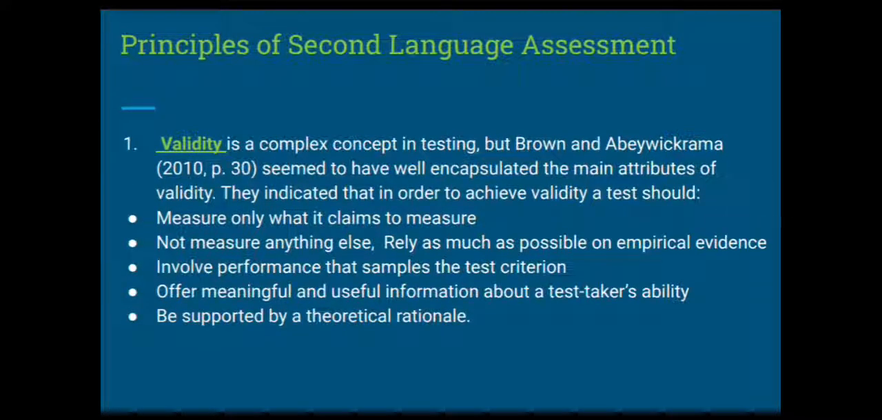Validity is a complex concept in testing. Some authors seem to have well encapsulated the main attributes of validity. They indicated that in order to achieve validity, a test should measure only what it claims to measure, not measure anything else, rely as much as possible on empirical evidence, involve performance that samples the test criterion, offer meaningful and useful information about a test taker's ability, and be supported by a theoretical rationale. A test is considered valid when it reflects the test taker's ability in a particular area and the test does not measure anything else.